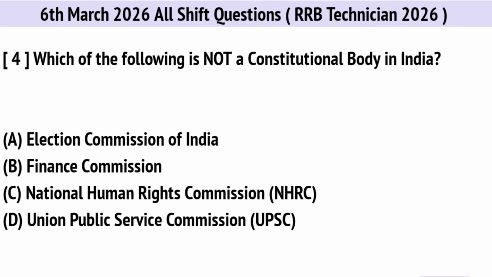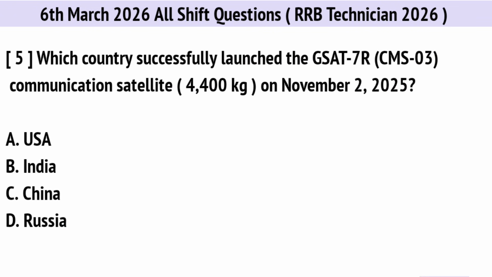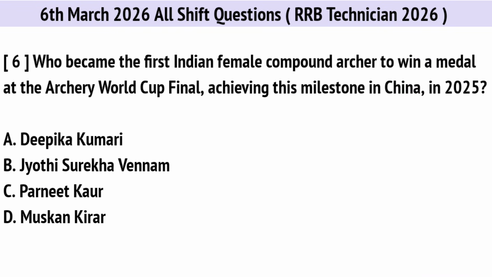Which of the following is not a constitutional body in India? Correct option is C, National Human Rights Commission. Which country successfully launched the GSAT-7R communication satellite on 2nd November? Right option is B, India. Who became the first Indian female compound archer to win a medal at the Archery World Cup final, achieving this milestone in China in 2025? Right option is B, Jyoti Surekha Venam.